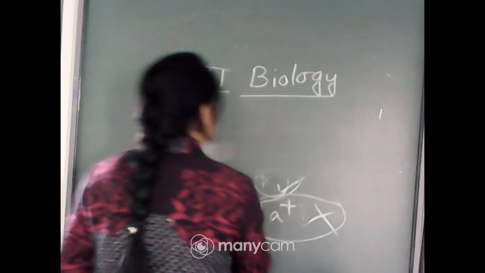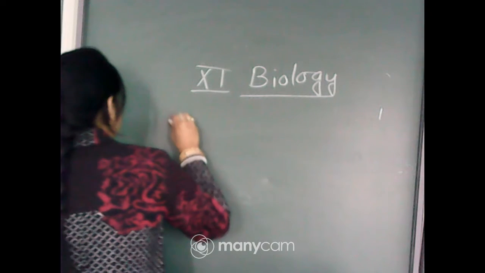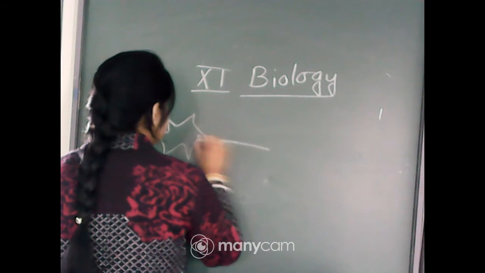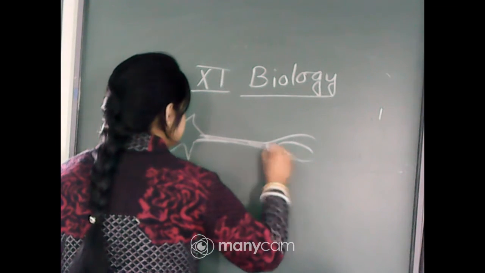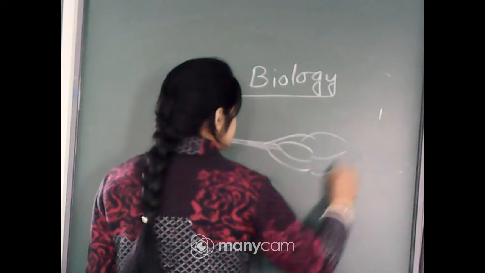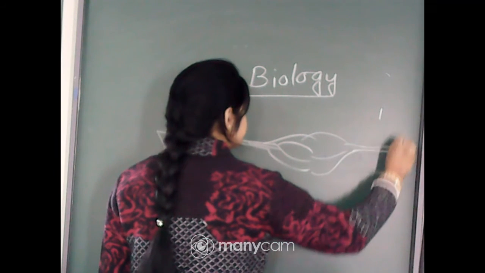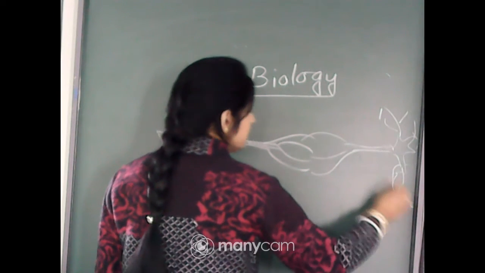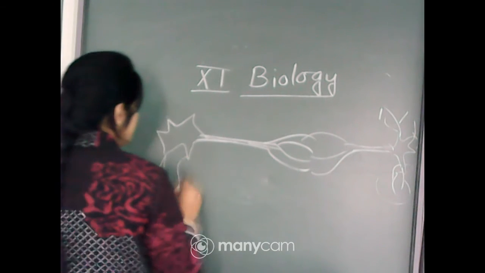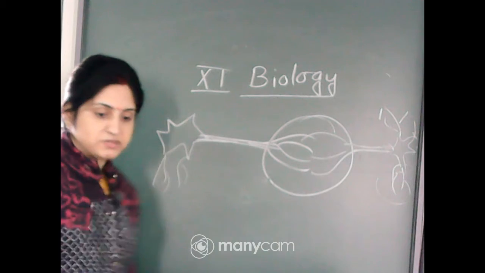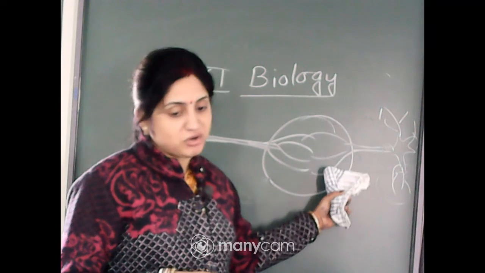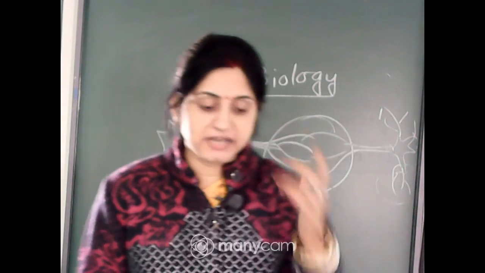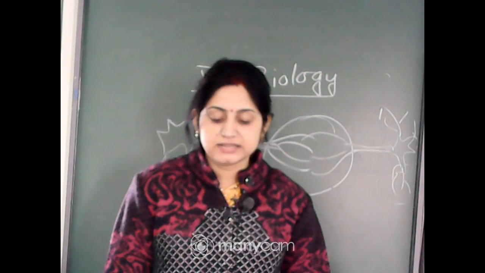So two neurons are present side by side and they form the synapse. There is a gap between the neurons. The structure is like this: there is an axon present and another axon present, forming a head-like structure. The synaptic cleft may be formed here, maybe a dendron is formed, and the junction is known as the synapse. There may or may not be a gap present, and that gap is known as the synaptic cleft. There are two types of synapses, namely electrical synapses and chemical synapses.